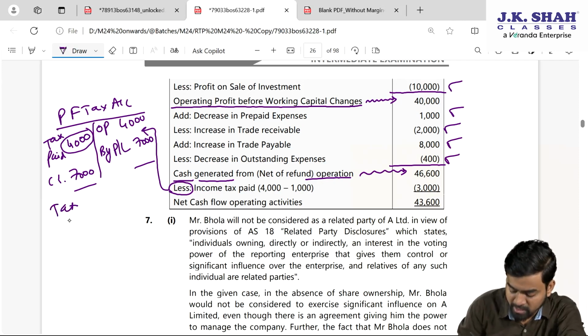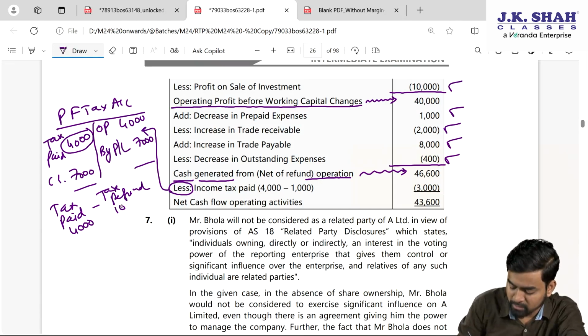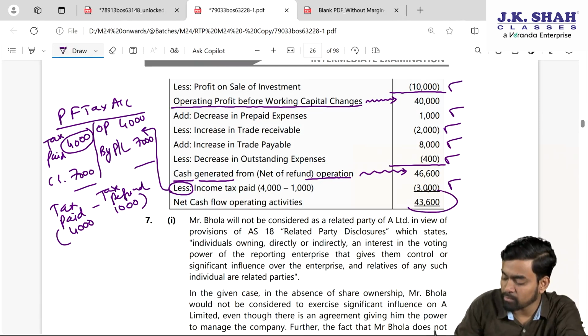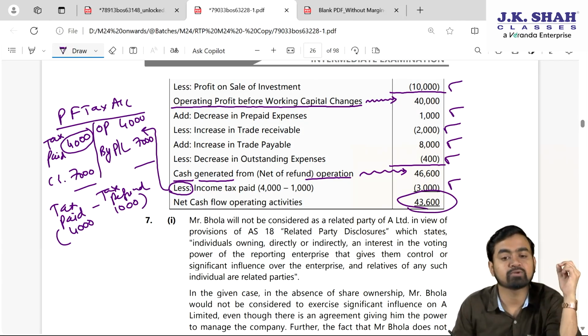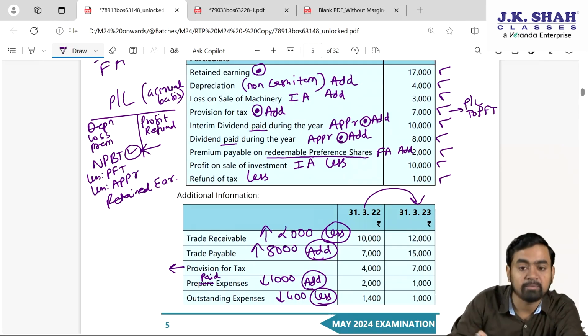So here tax paid is 4,000, but in the question some tax refund is given. Yes or no? So tax refund is how much? 1,000. That will be subtracted. So 4,000 minus 1,000 is how much? 3,000. Now finally you will get your net cash flows from operating activities, 43,600. I hope the whole question is clear, my dear students.